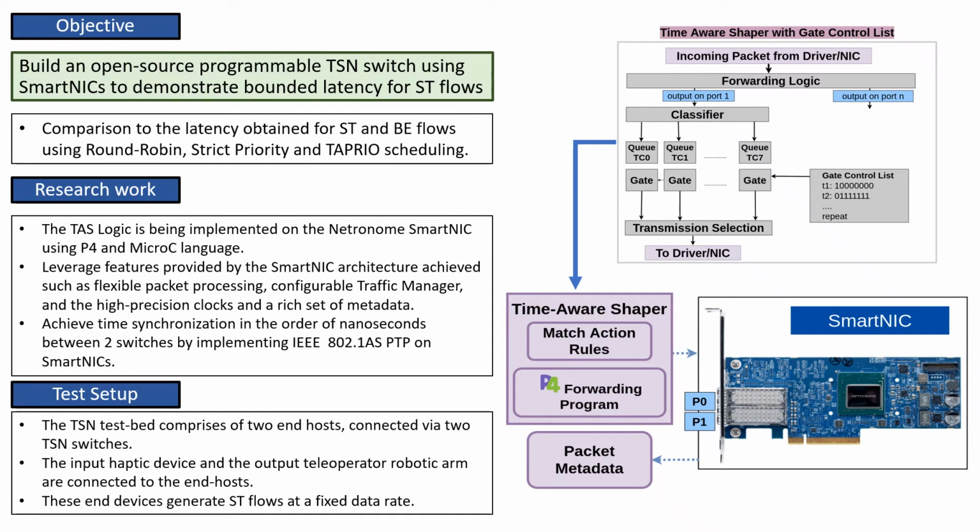We built a testbed with one source host, followed by two TSN switches in sequence, and finally a destination host. We then send two types of flows called ST and BE from source to destination at a fixed data rate. We implement a time synchronization strategy based on IEEE 802.1 AS using in-band network telemetry to time synchronize the switches and the hosts. We compare the latencies achieved by our TAS-based TSN switch implementation called P4 TAS to that of round-robin, strict priority, and Taprio implementation using the testbed.